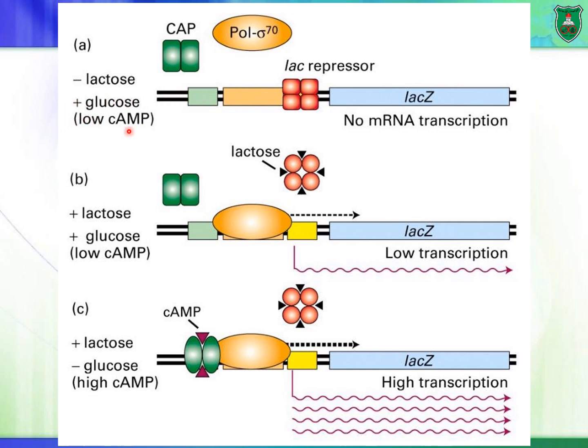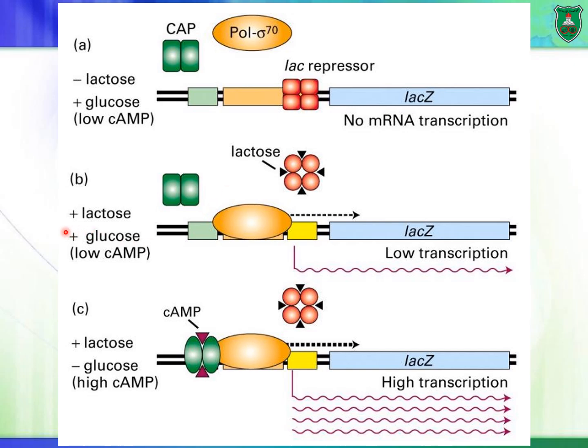It means that there is inhibition of adenylyl cyclase, low level of cyclic AMP, and CAP is free of cyclic AMP, right? So it cannot bind to that region that is upstream of the promoter region, right? So there would be no mRNA transcription, mainly because the lac repressor is bound to the operator.